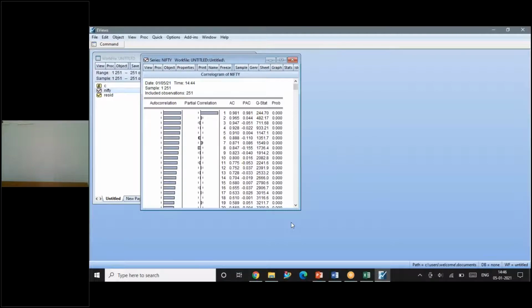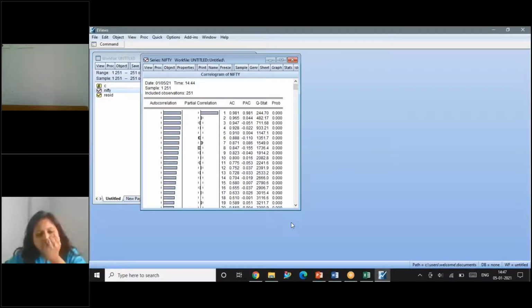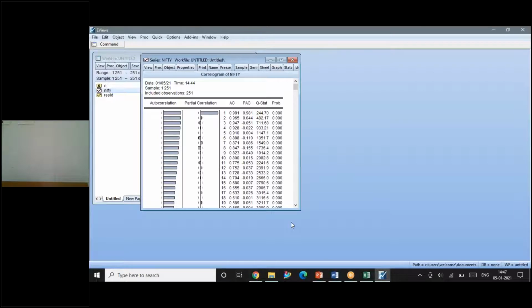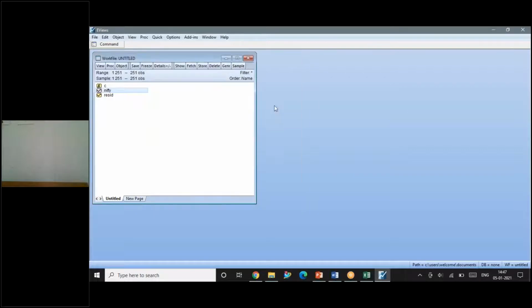And I told you in the assumption itself, stationarity of a series is important. A series being autocorrelated is also necessary when you want to go for ARIMA. Only the errors should not be autocorrelated. Past error should not influence the present error, but the series can be autocorrelated. Okay, so basic assumptions. Now what we need to do: I told you the data is not stationary with the example of the unit root test. Now we need to convert the existing data into a stationary process. Only then we'll be able to use the data for further analysis.